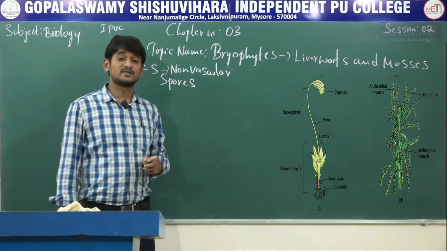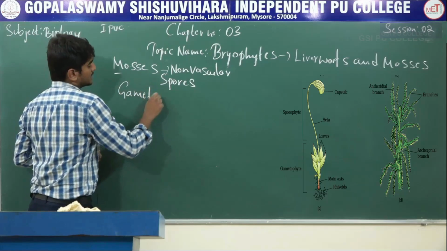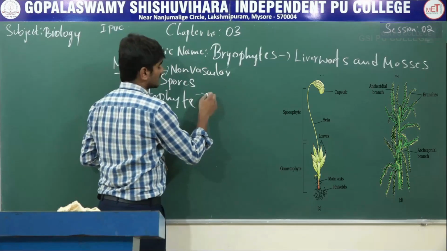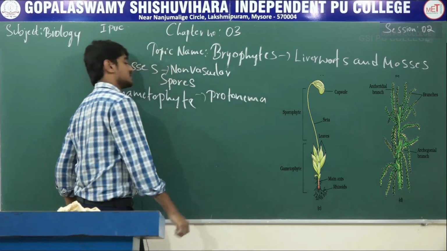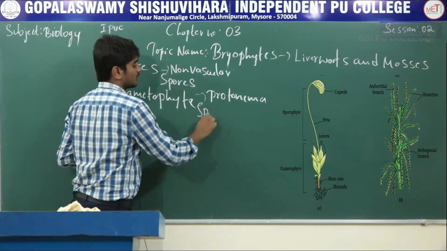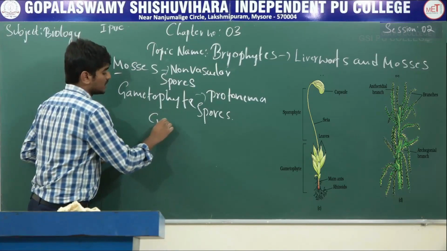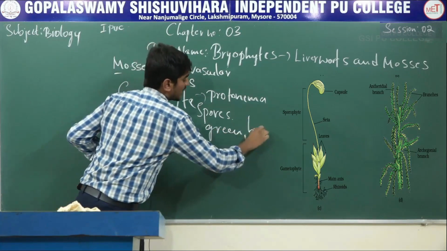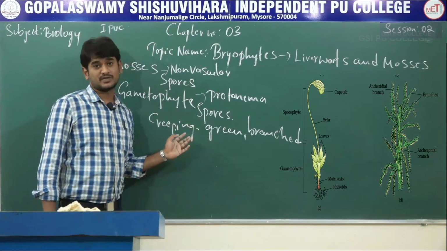The predominant stage of the life cycle of mosses is the gametophyte, which consists of two stages. The first stage is the protonema stage, which is developed directly from spore, and it is creeping, green, branched, and frequently filamentous.